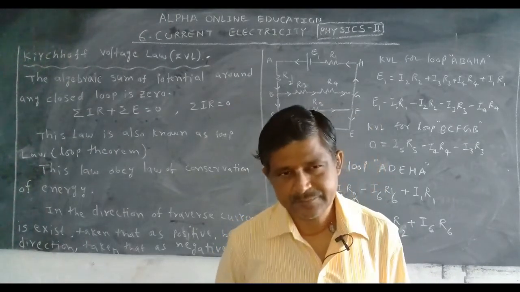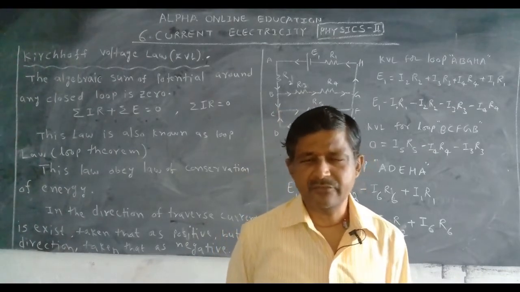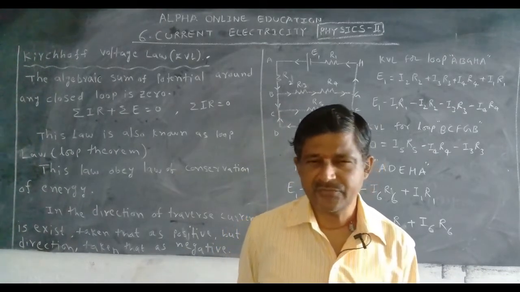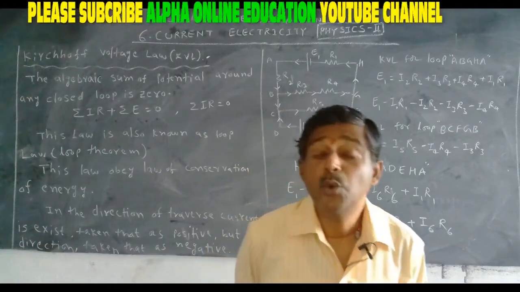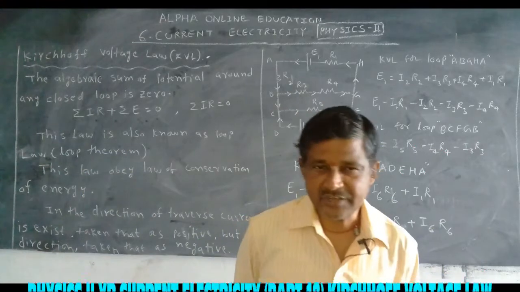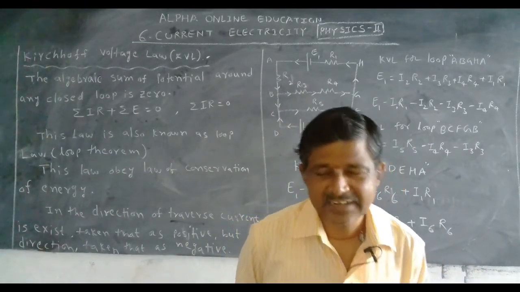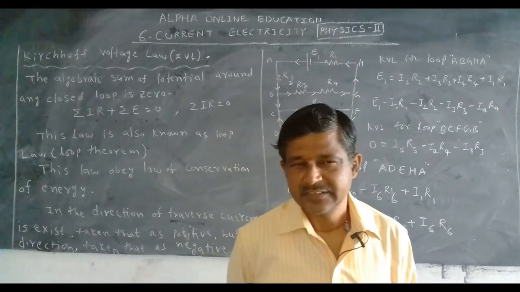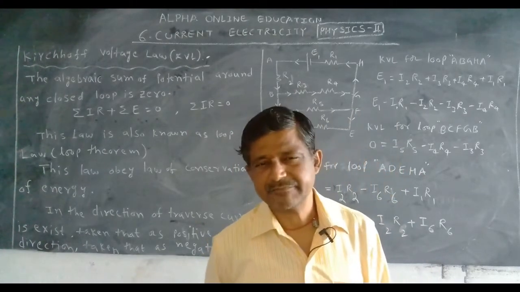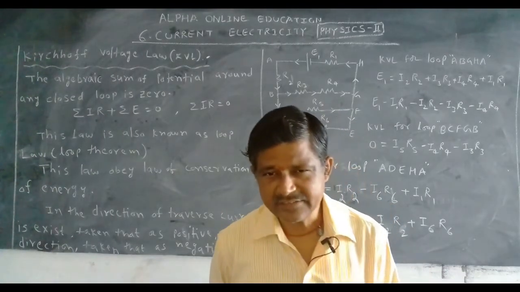What is the use of the Wheatstone bridge? With the help of the Wheatstone bridge, we find the unknown resistor resistance. But this Wheatstone bridge works by Kirchhoff current law and Kirchhoff voltage law.